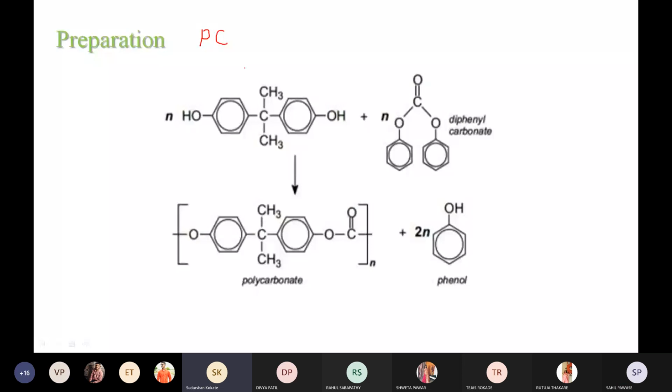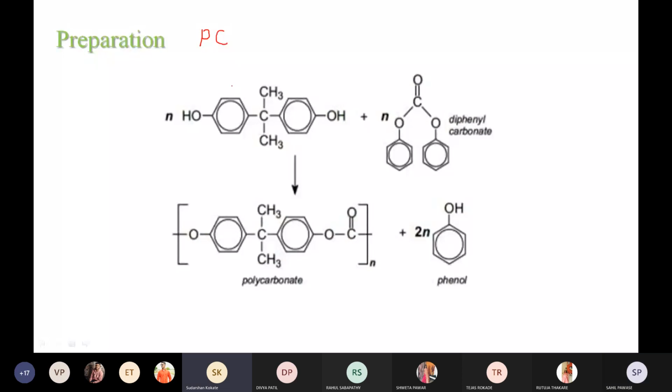How can polycarbonate be prepared? It can be prepared by using a condensation polymerization reaction. What is condensation polymerization? It is a process in which two different monomers undergo repeated addition resulting in the formation of a long chain polymer with the elimination of water, HCl or NH3. This is known as condensation polymerization. For it, we need two monomers.